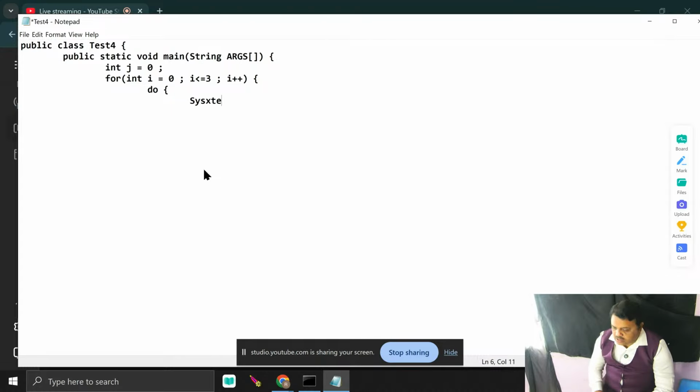Here I pass System.out.println or print, and I print the value of i. Anyway, in the while, what is the condition I pass here? I just write j plus plus less than 12. Anyway, I just entered the outer loop, entered the main.